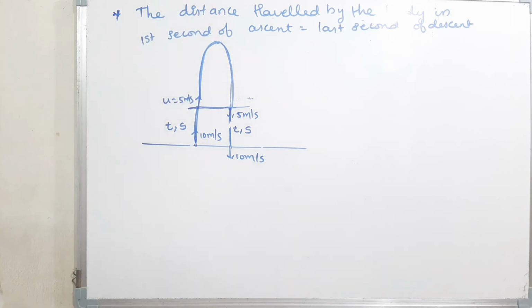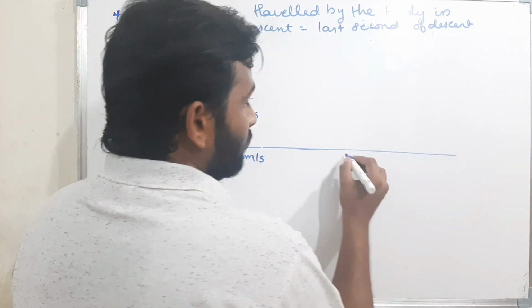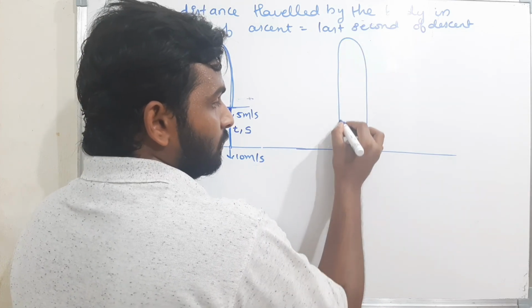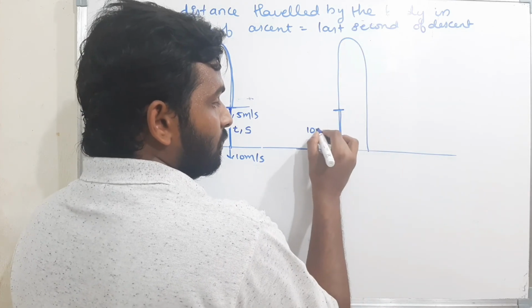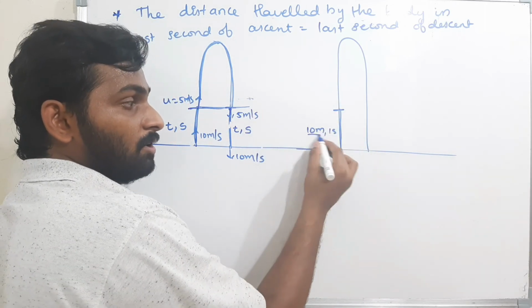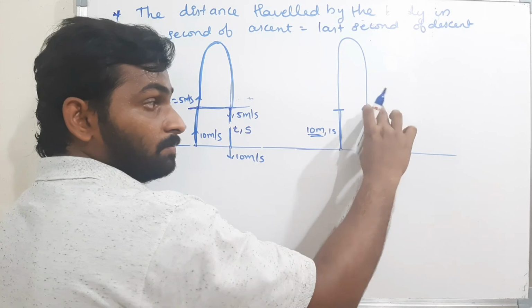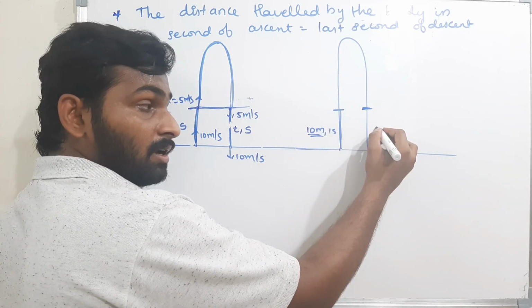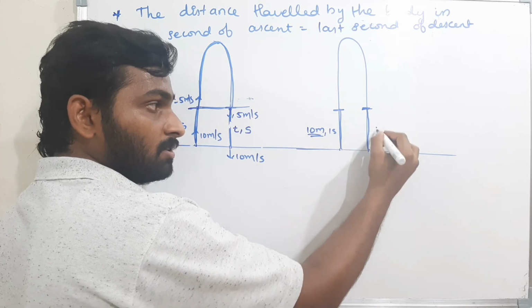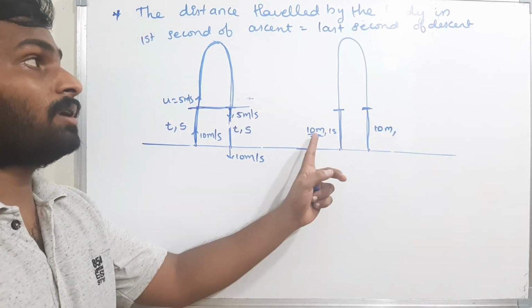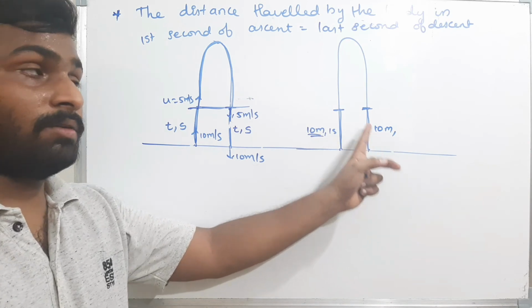Please remember this. That means here, the body is traveling 10 meters in the first second. In the last second, when it is coming down, the body will travel the same distance, that is 10 meters. Not only the first second and last second, but you can take it here also.